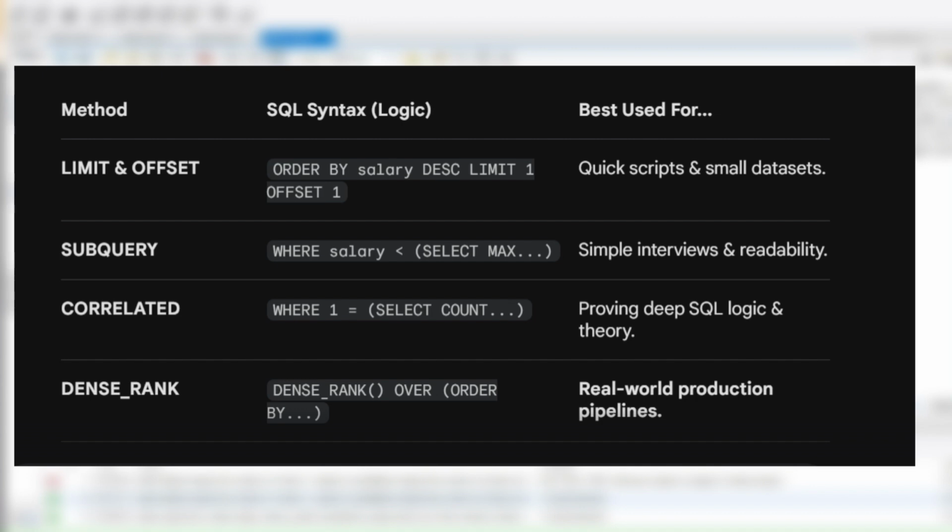But if you are appearing for some more higher and data related roles like data engineers or data analytics, then it is expected from you to calculate this second highest or nth highest salary questions using the concept of window functions in SQL. You should be able to explain the interviewer what are window functions, what are different type of window functions. As in this method 3, we can notice we have used the concept of dense rank and not rank. So we should be able to understand the difference between rank and dense rank also.